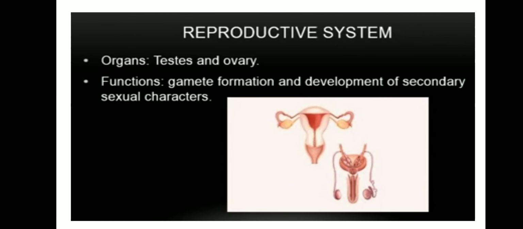And the next organ system, reproductive system. Here the organs are testis and ovary. Testis for male and ovary for female. These are the main reproductive organs. Their main function is to form the gamete and develop the secondary sexual characteristics.